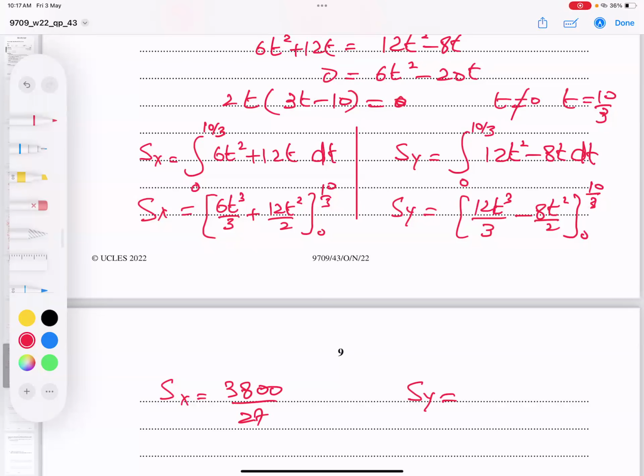And that is 3 4s are 12, because this is a 4. In a bracket, I'm writing 10 divided by 3 to the power 3, negative 4 times 10 divided by 3 to the power 2. And it's giving me 2800 by 27.